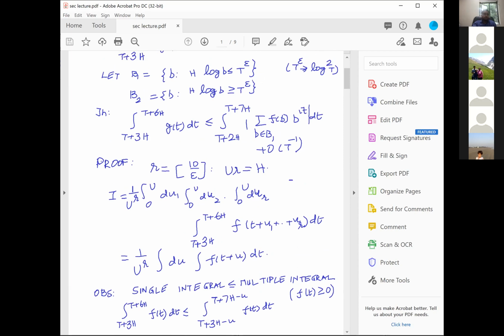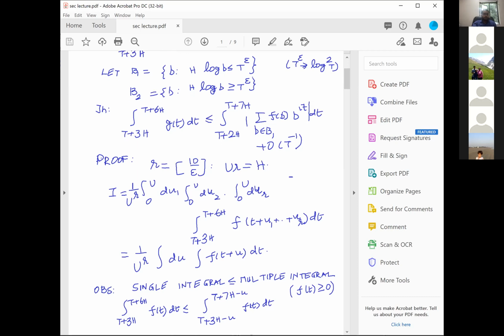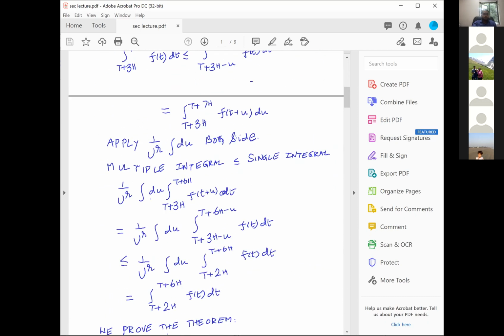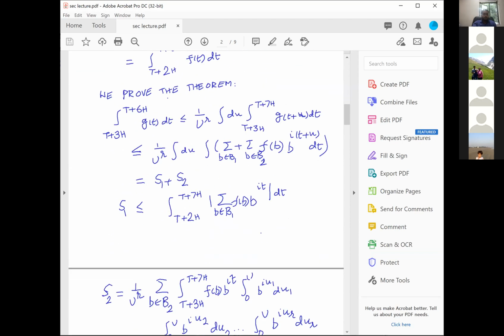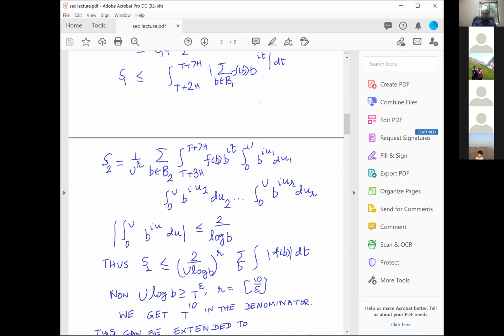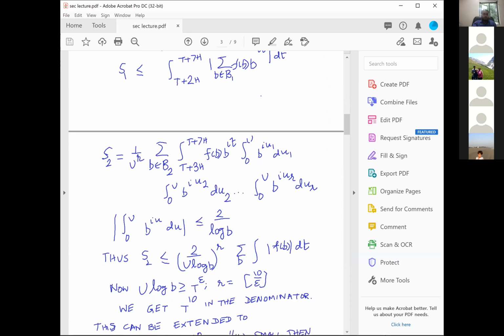my h log b is bigger than t power epsilon, and h and u are of the same order because u times r is equal to h and r is a constant. Therefore, u log b is bigger than t power epsilon, and therefore what I have gained is essentially u log b, which is t power epsilon, in the denominator, and this t power epsilon comes r times, and r is the integral part of 10 over epsilon.